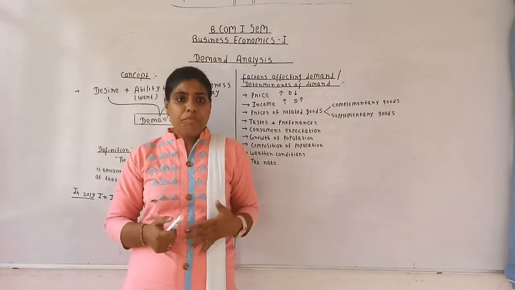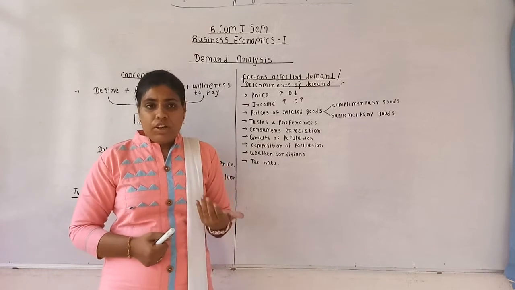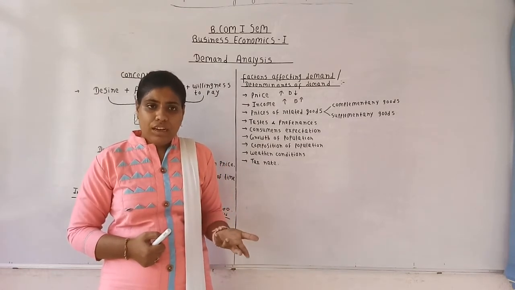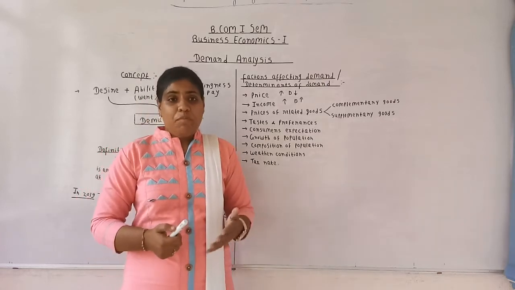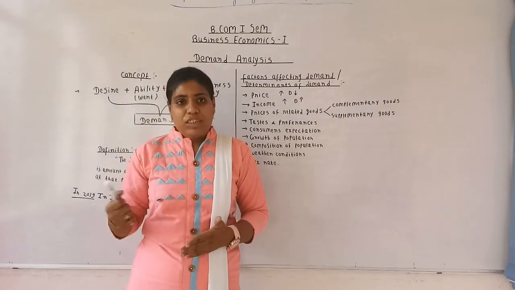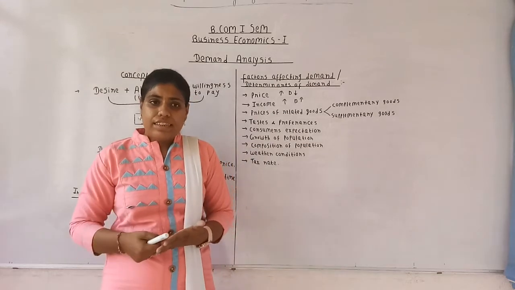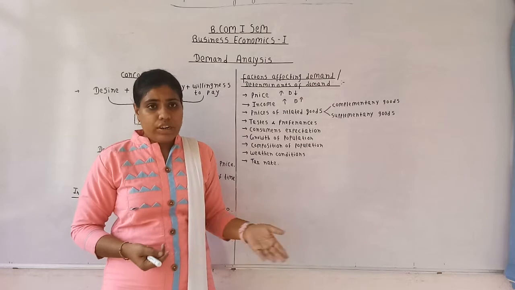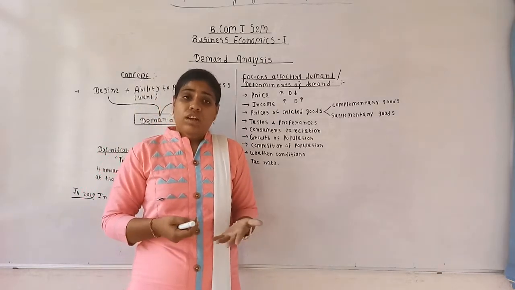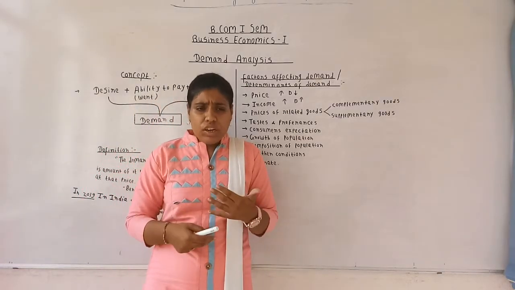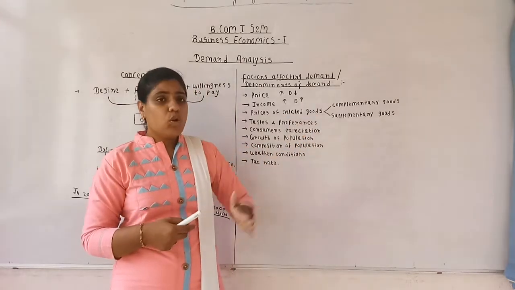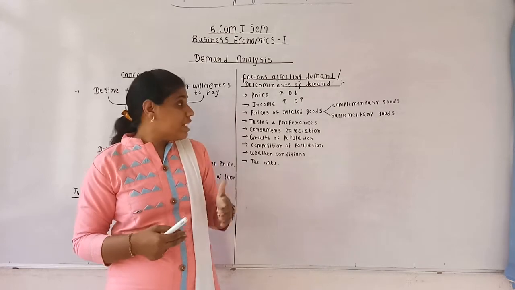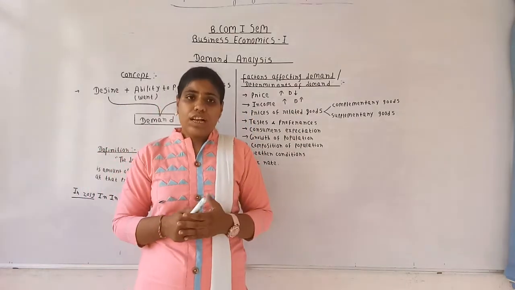For example, for me, the Swift, the car, is one of the products having snob appeal, a sign of richness. But for entrepreneurs like Ratan Tata sir and Ambani, this Swift is an inferior commodity, an inferior good. Inferior goods mean low quality of product, and the inferiority of a commodity depends on the income of a consumer.